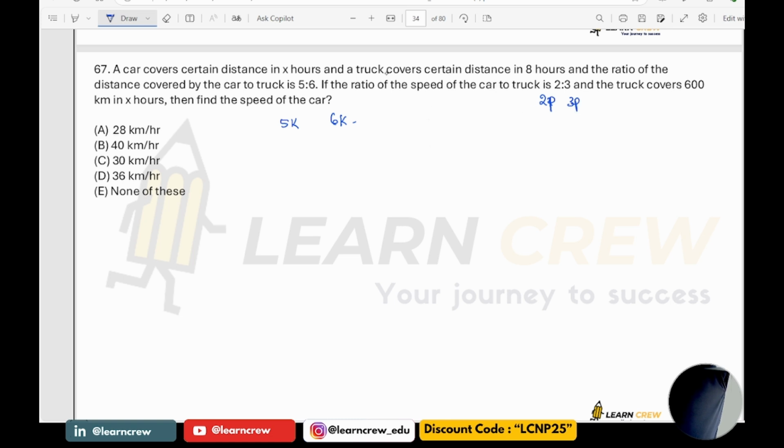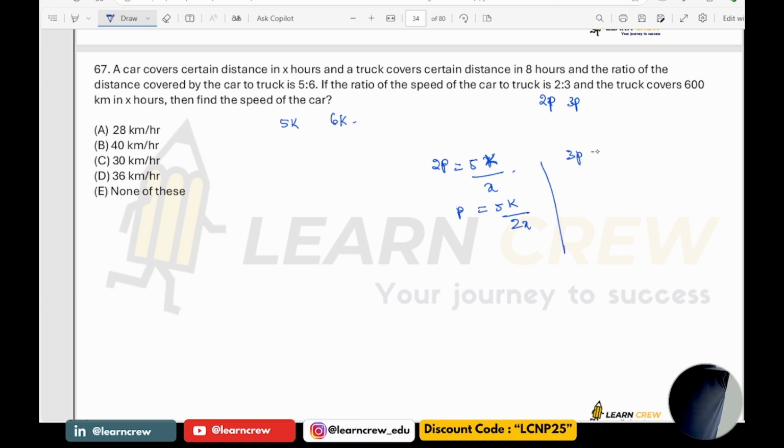It is given that the car covers a certain distance in x hours. So what is the speed of the car here? 2p. This 2p is equal to 5k by x. From this I will get p is equal to 5k by 2x.